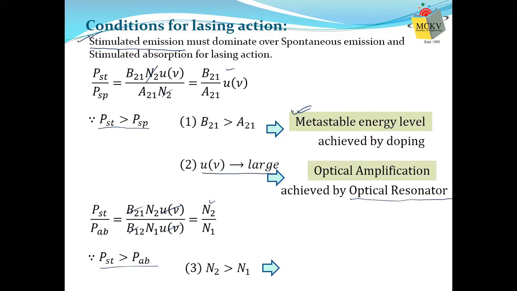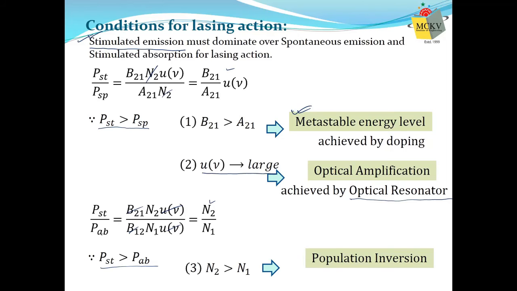Now the third and the most important, N2 should be greater than N1. That is not normal. So what is the normal thing? N1 is very much greater than N2. That means the population of the lower energy level is generally higher than the population of the high energy level, but we require the opposite process, the inverse process.